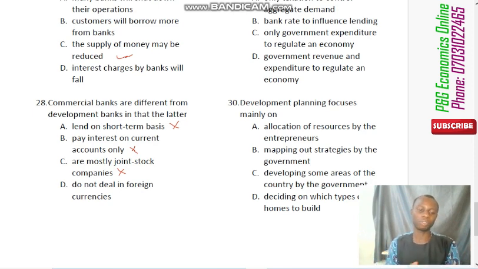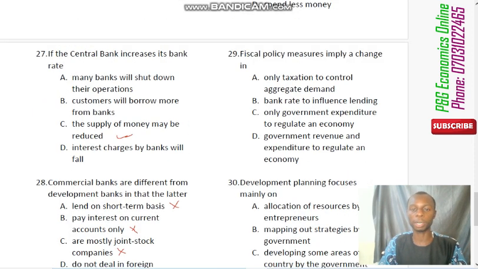So dealing with foreign currency is not actually their main priority. So that is the correct answer, which is option D. However, lending on a short-term basis and the rest are mainly for commercial banks. Now we move to question number 29.